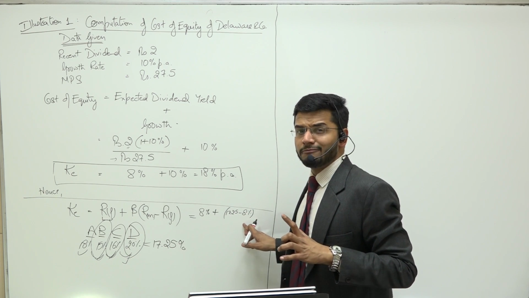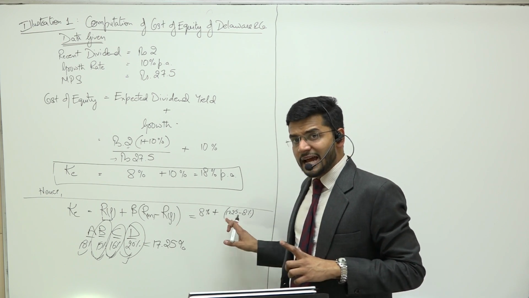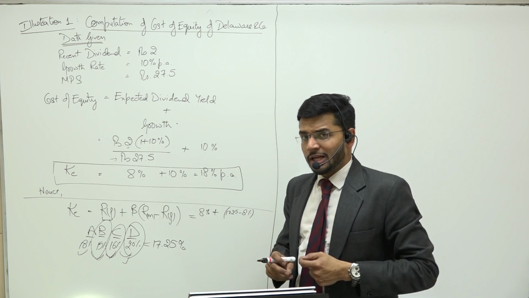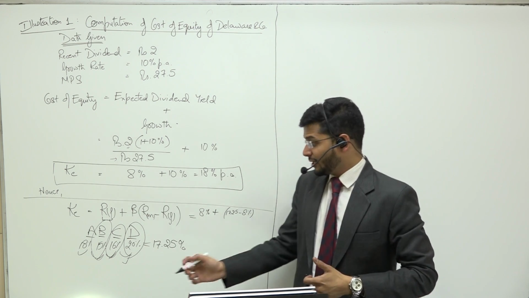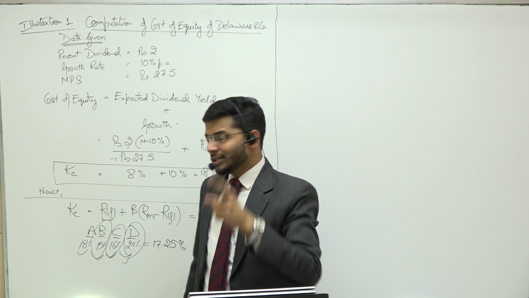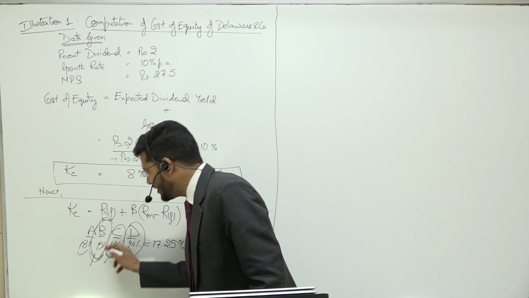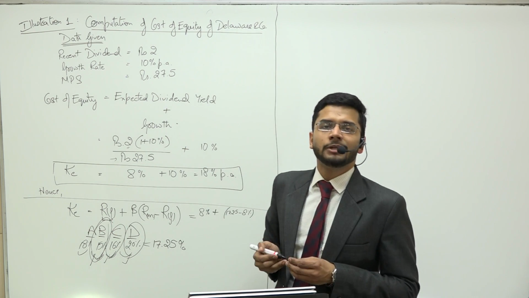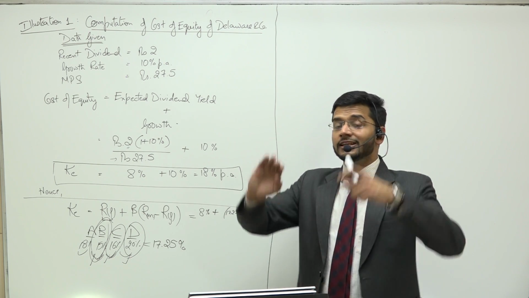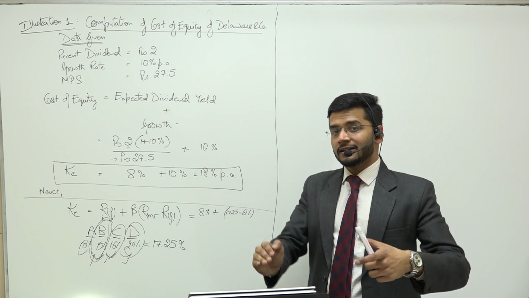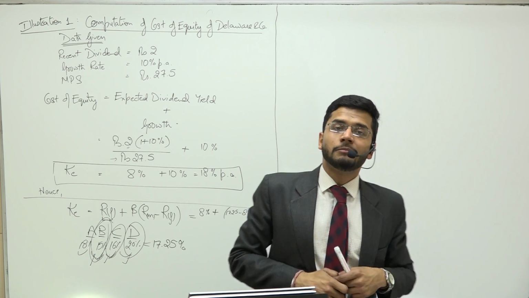This is 9.25%. I can offer you even more than 9.25%, which means I can in totality offer you more than 17.25% if you are willing to take high risk. But if you are willing to take lower risk, so if you are willing to invest in B, which is the lowest risky company, then I'm not even willing to give you the entire 9.25%. I will give you less than 9.25%, which means in totality you will earn less than 17.25%.